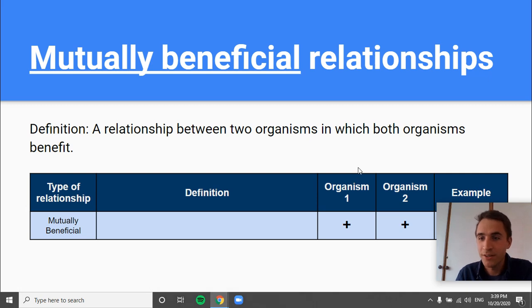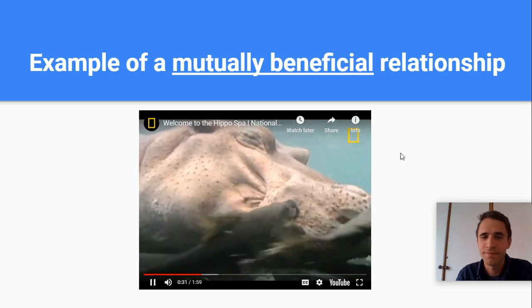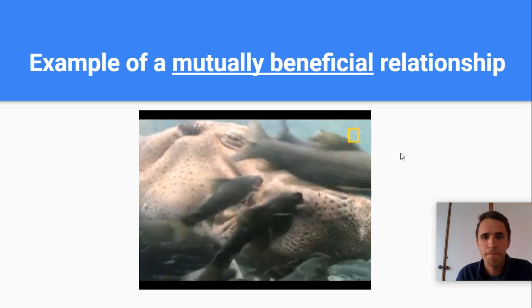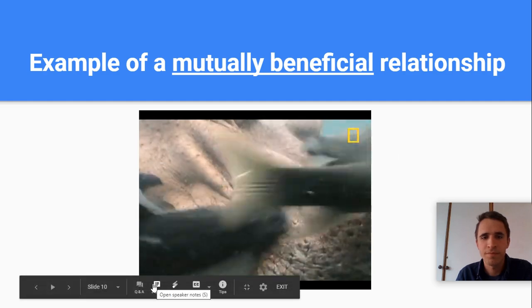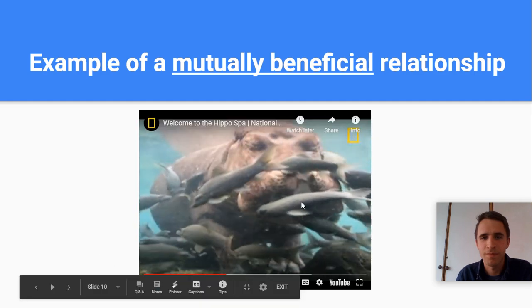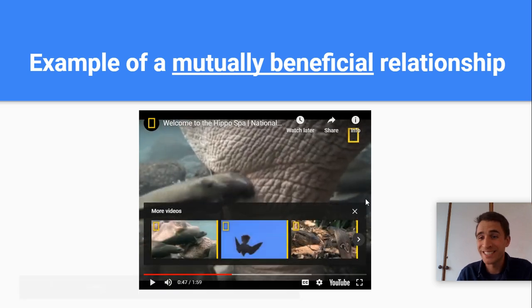The example you saw here is this one. Its wide, rasping mouth to scour the hippo's hide. Right, so the hippo gets cleaned, so it benefits, and the fish get to eat, right? So the relationship between the hippos and the fish in this situation is called mutually beneficial. They both benefit.